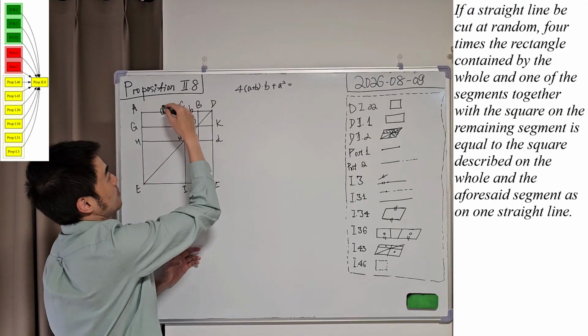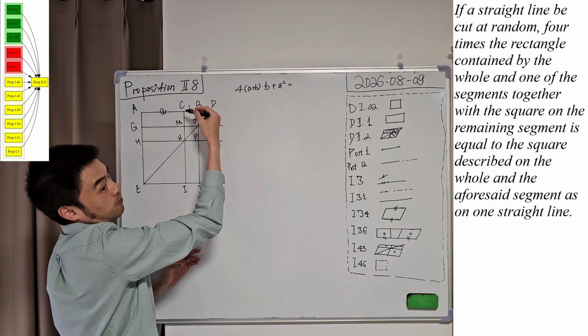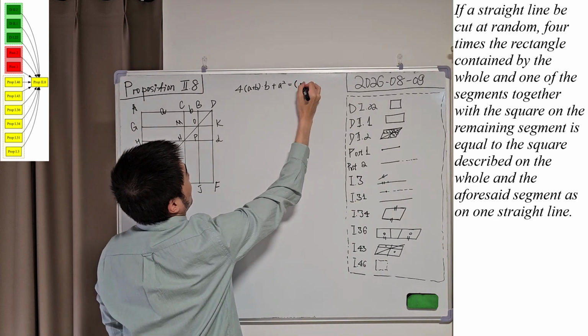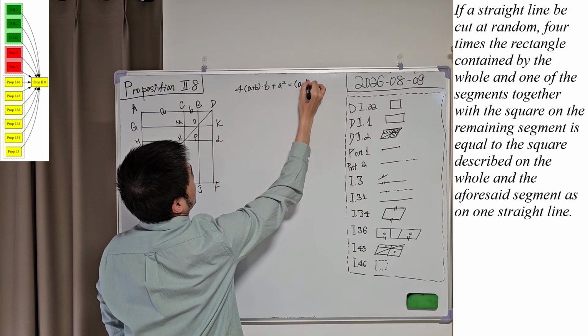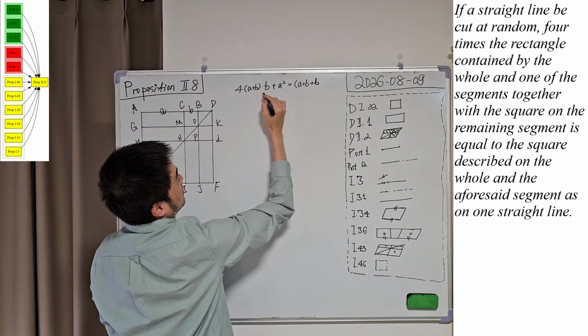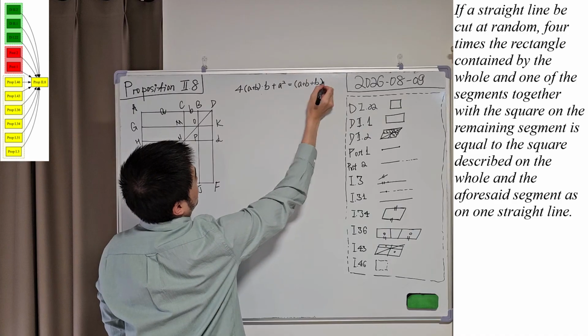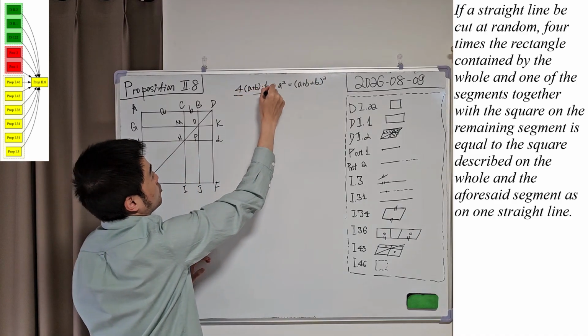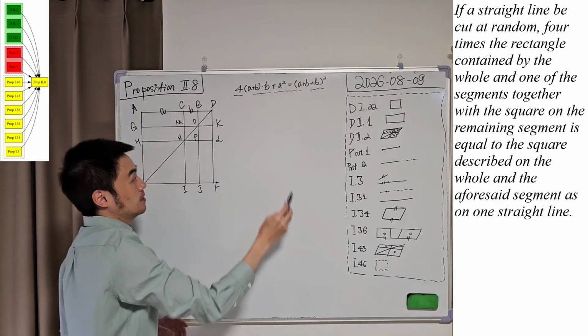So this is the whole and B is the aforesaid segment, right? So we will have A plus B, this is the whole, and this is the aforesaid segment, correct? Equals the square on it. Okay, so let's try to prove this equality.